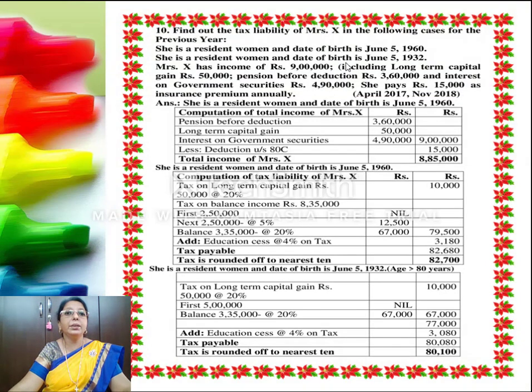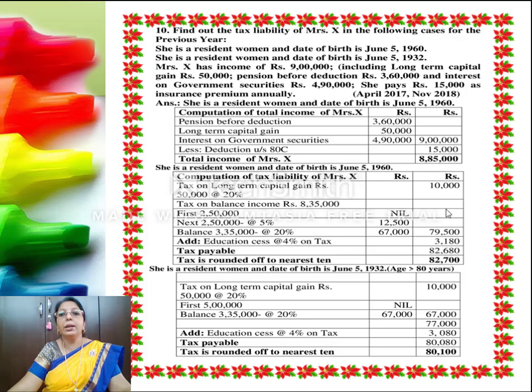Now the tax liability of Mrs. X, who is born in June 1960, and we also want to know if she was born in June 1932. So if it is 1960, we are doing her calculations, and again if it was 1932, she would be a super senior citizen, so the calculation would vary. So now for the first step, on the long-term capital gain of 50,000, we calculate at 20%, and the tax on the balance